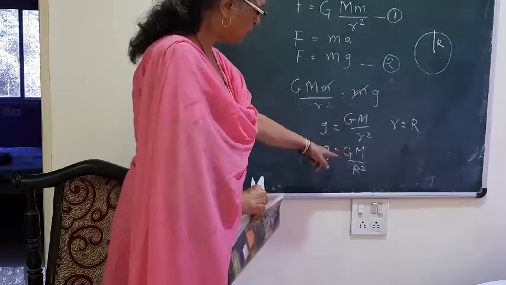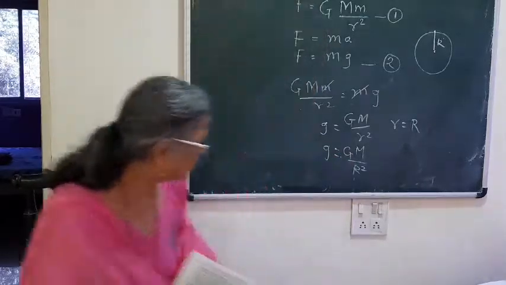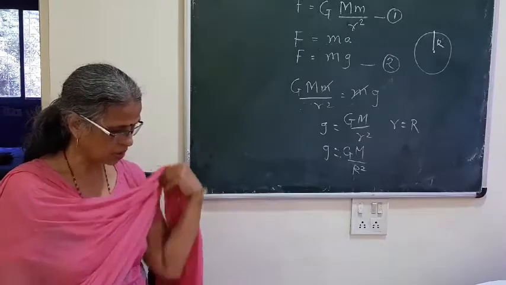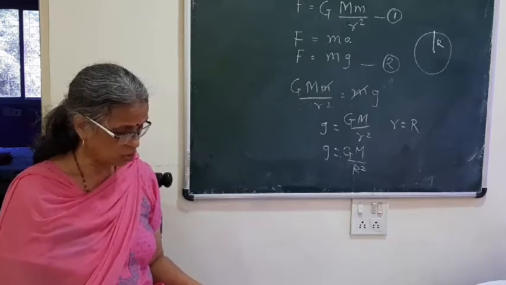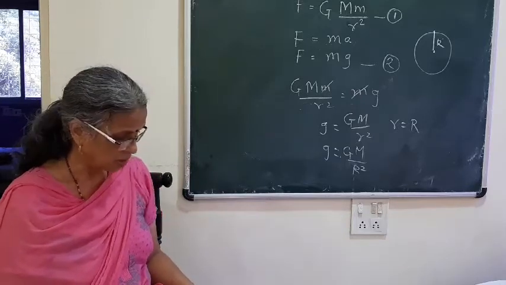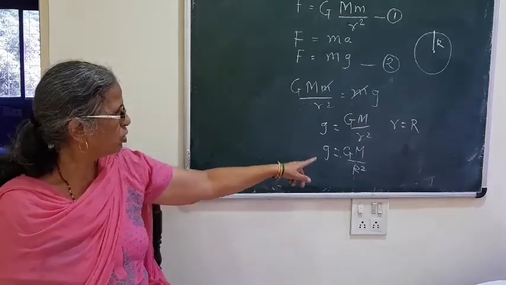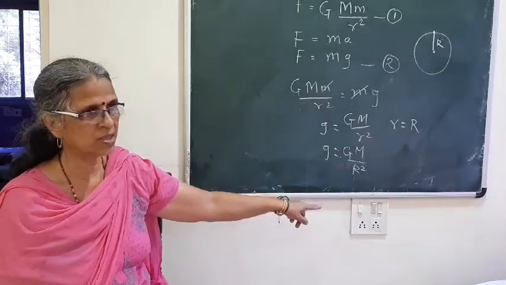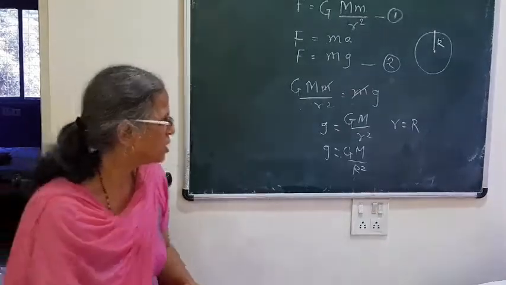If we put all these constant values, they have given you the values. If we consider G as 6.67 into 10 raised to minus 11, which is a standard value, mass of earth as 6 into 10 raised to 24, and radius of earth as 6.4 into 10 raised to 6, and if we put all the values and calculate, we will get the answer 9.77 meter per second square.